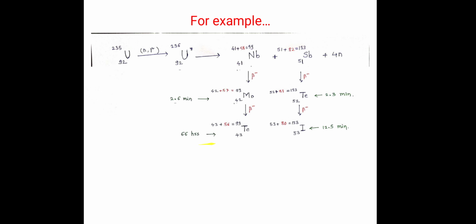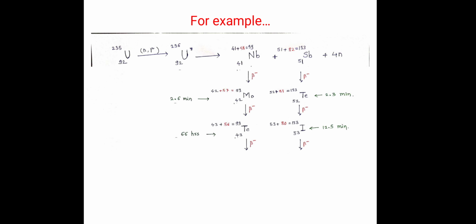Now see the half-life: here 66 hours and here 12.5 minutes. So when we go from molybdenum to technetium, there is an increase in half-life. When we go from tellurium to iodine, there is an increase in half-life. So stability increases.